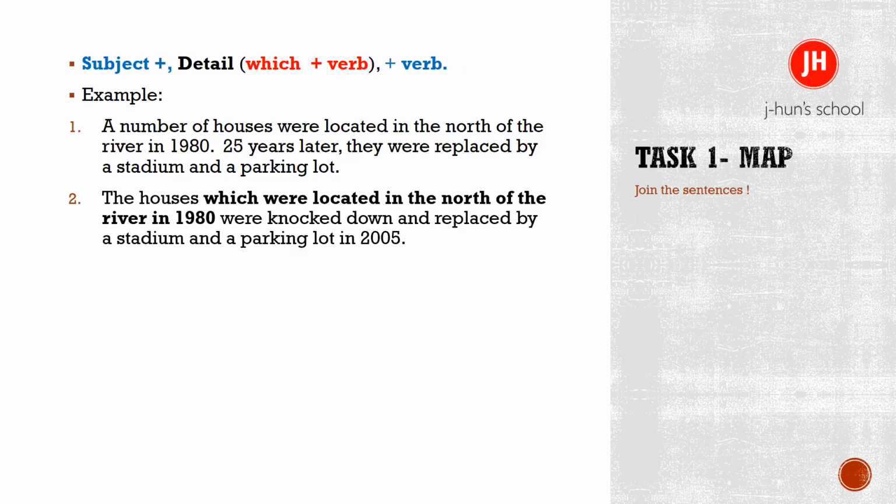I'm saying that these houses were located in the north in 1980, but now were knocked down and replaced by a stadium. Okay, so the more structures you know, the less time you spend on actually making sentences. All right, so it is a way to make comparisons easily.